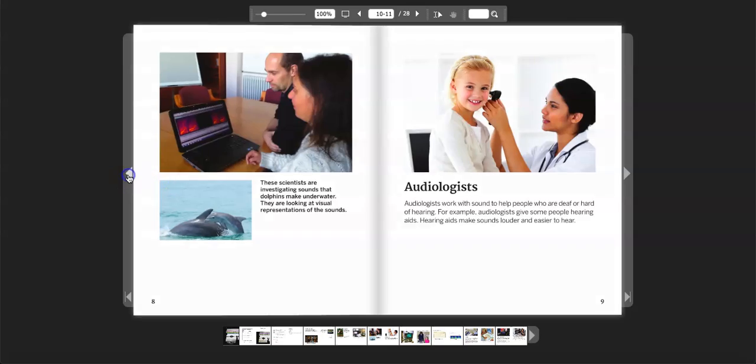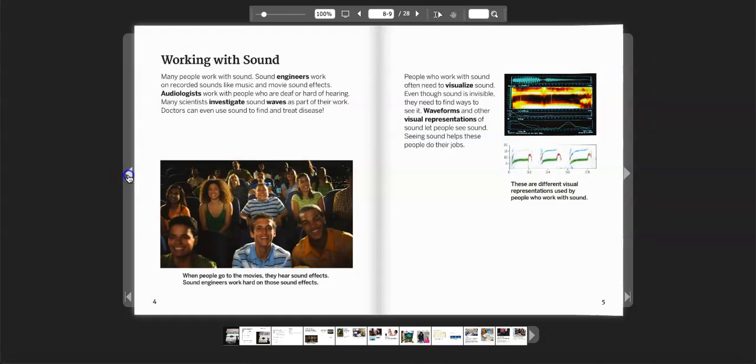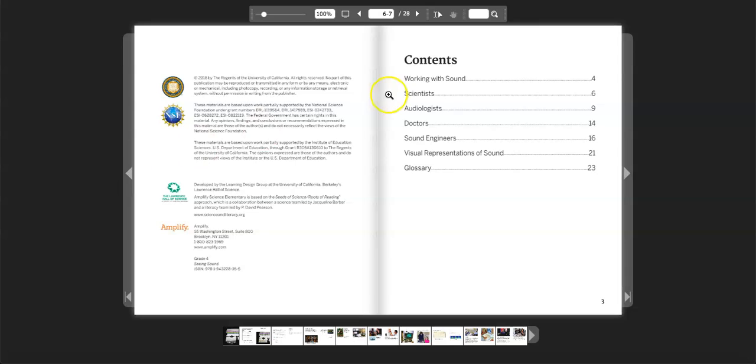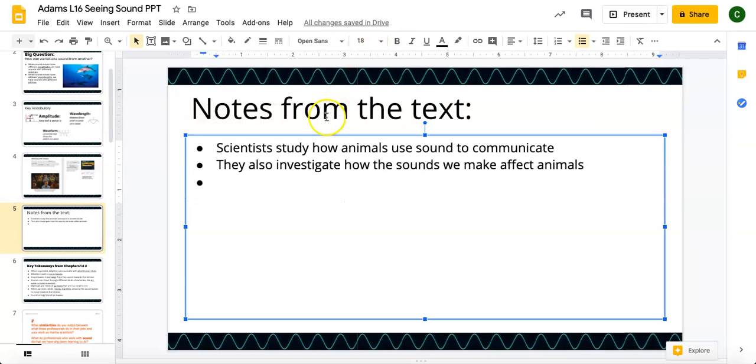Now, on your own, you are going to continue reading about doctors. You are going to continue to read about the audiologists and sound engineers. So you're going to read pages 9 through 20. Make sure you're taking your notes because it's going to make it easier for you, again, to answer the questions in your assignment.